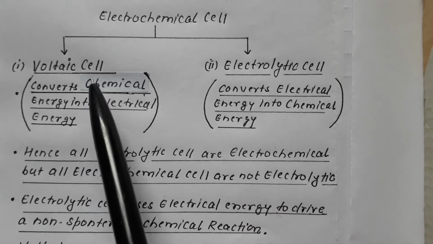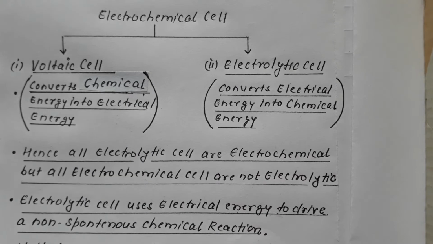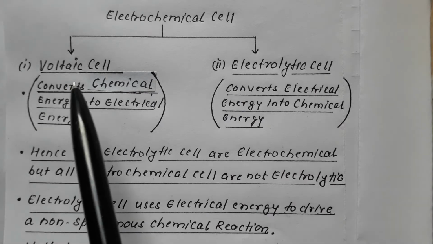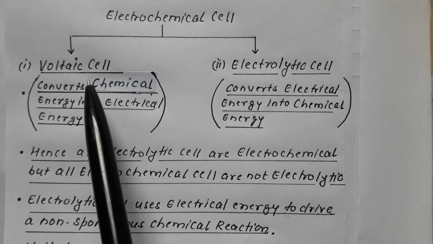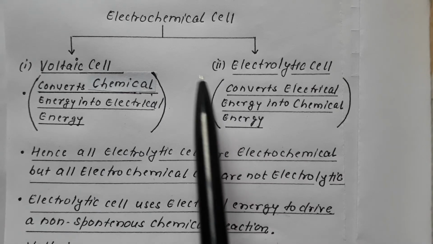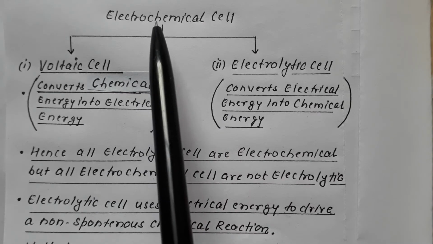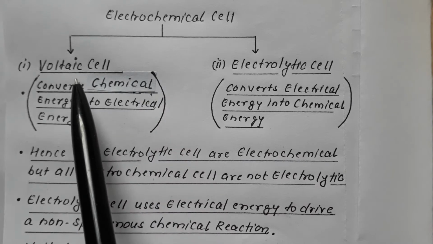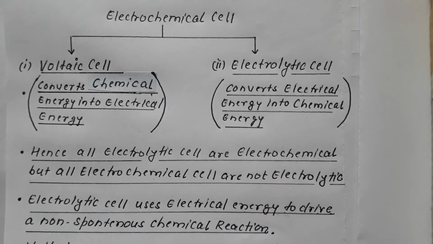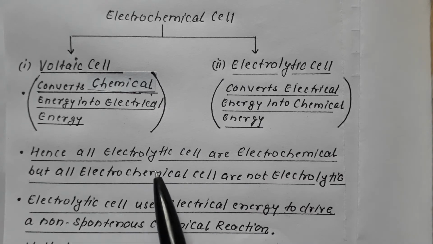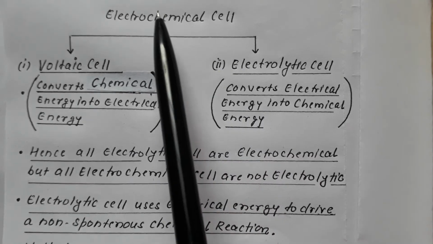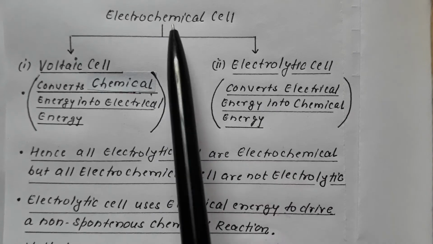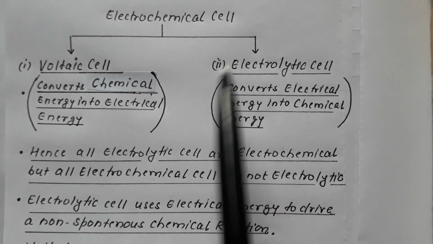You will find in books that cells are divided into electrochemical cell and electrolytic cell, where the voltaic or galvanic cell is written as the electrochemical cell. But remember, every cell is an electrochemical cell, which is further divided into voltaic or galvanic cell and electrolytic cell.